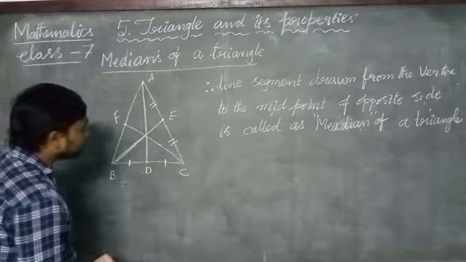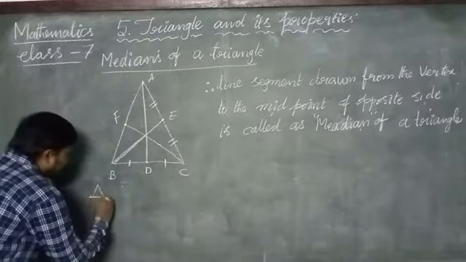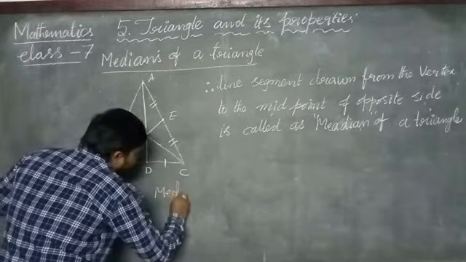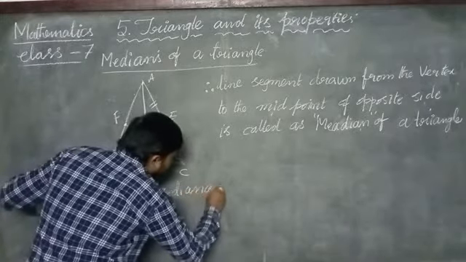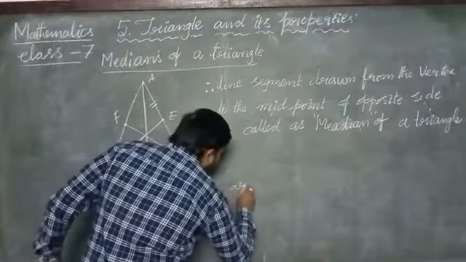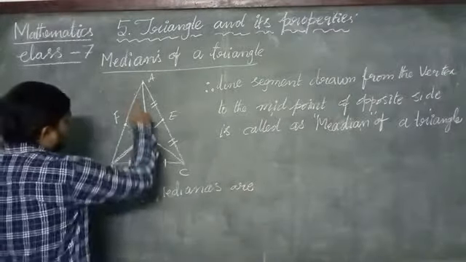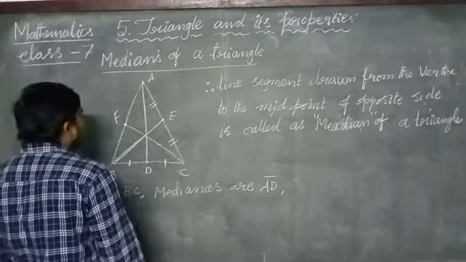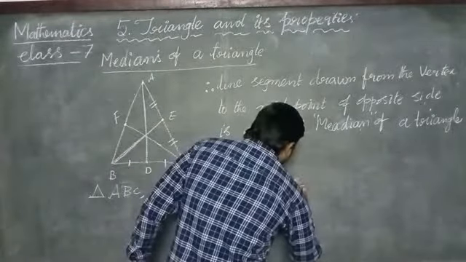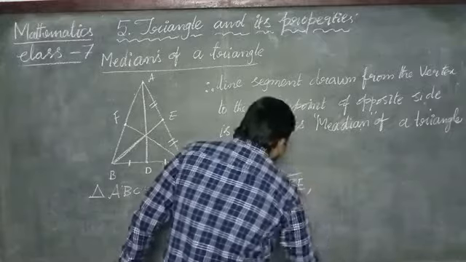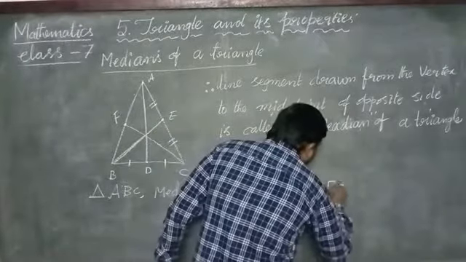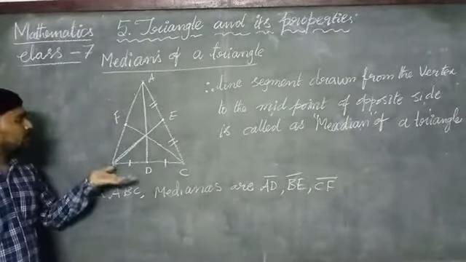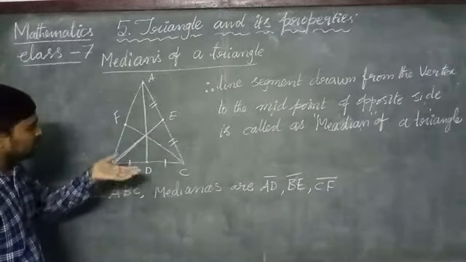Okay, for triangle ABC, the medians are line segment AD, line segment BE, and line segment CF. These are the medians of the given triangle. In this triangle there are three medians.